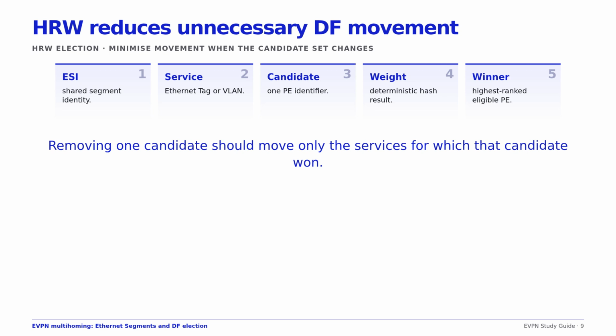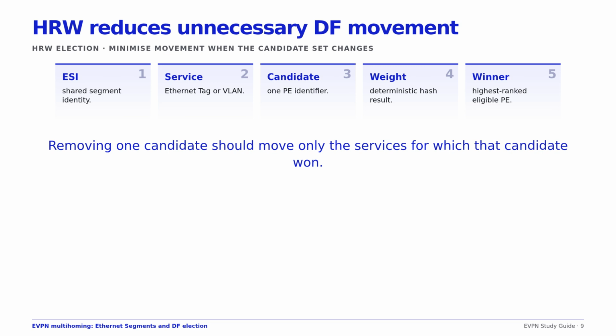Highest random weight, or HRW, computes a weight from the Ethernet segment, service, and each candidate PE. The highest result wins. When a candidate leaves, services assigned to surviving DFs normally stay in place, while only the failed candidate's services move. RFC 8584 also defines a DF election finite state machine and signaling so peers can agree on supported behavior.